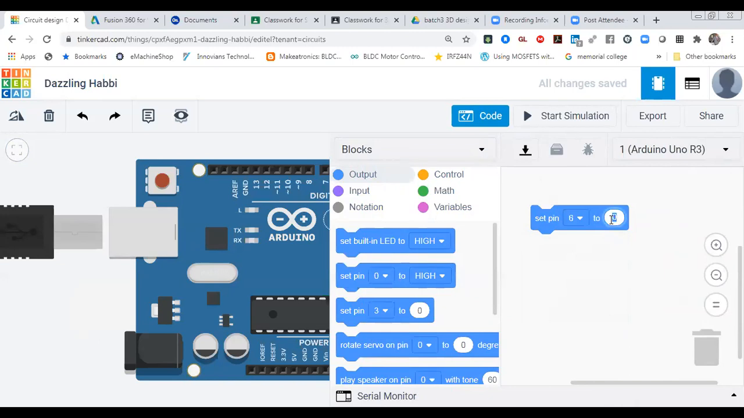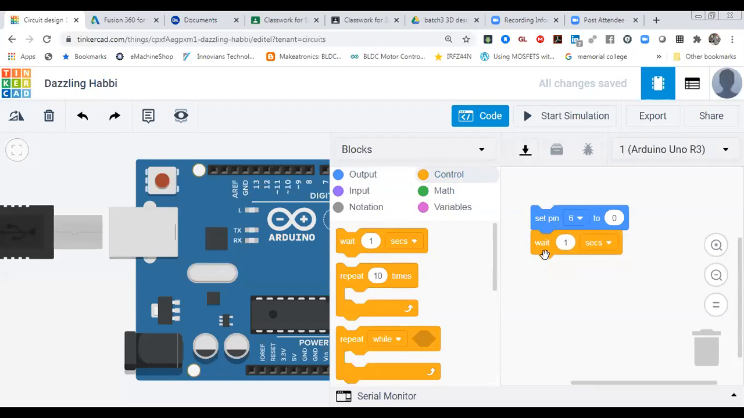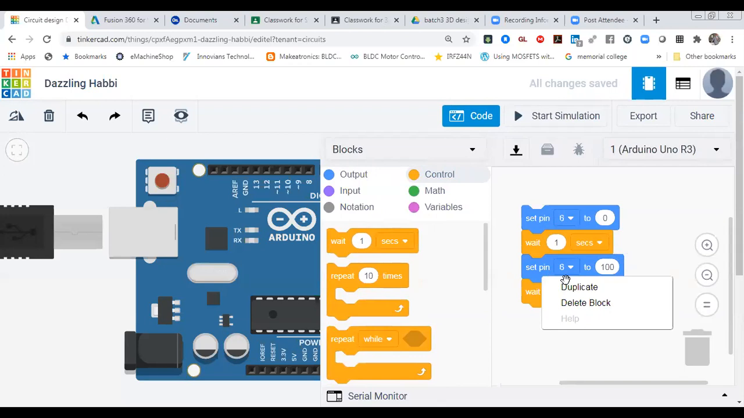So now I'm going to write value 0 first. Then I'm going to use some delay. Then duplicate it. Then I'm going to use it over here. Some value, something like 50 or 100. So let's take it 100. So then after that you can duplicate these things.